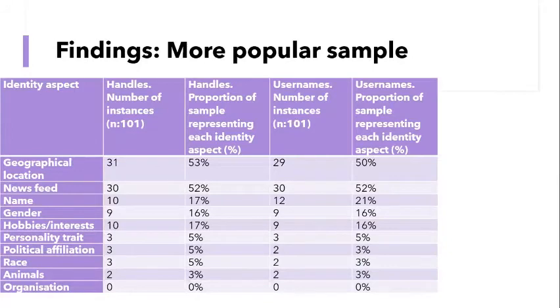because we associate those types of names with newspaper titles. I found that broadly the same identity aspects were being presented in handles and in usernames. So if location was being presented in the handle, most often it was also being presented in the username. And these locations would be the same places. So there were no examples of contradictory or conflicting information being presented in the handle and the corresponding username.